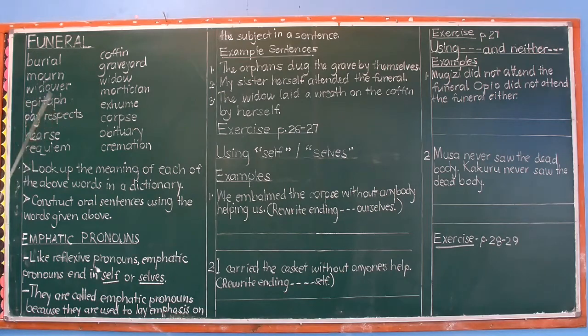Let's go through the list once again before we go to other stuff that we need to discuss today. We have the subtopic as funeral, under the topic ceremonies. Funeral, burial, mourn, widower, epitaph, pay respects, which can be changed to pay last respects, then hearse, requiem, coffin, graveyard, widow, mortician, exhume, corpse, obituary, and lastly, cremation.